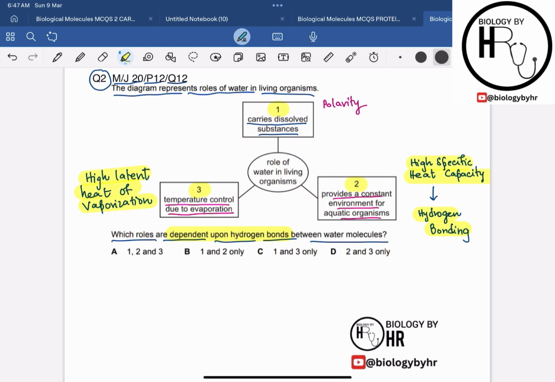The water's high latent heat of vaporization is also due to the hydrogen bonding, and breaking these bonds requires significant energy. So temperature control due to evaporation also involves the hydrogen bonding. So the correct answer over here would be option D, 2 and 3 only.